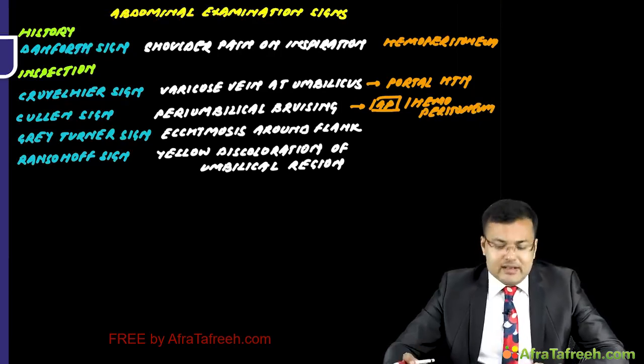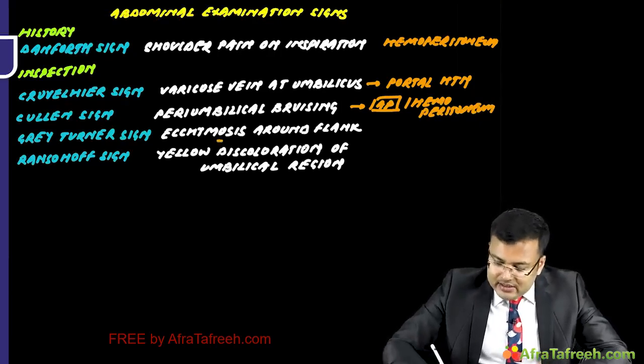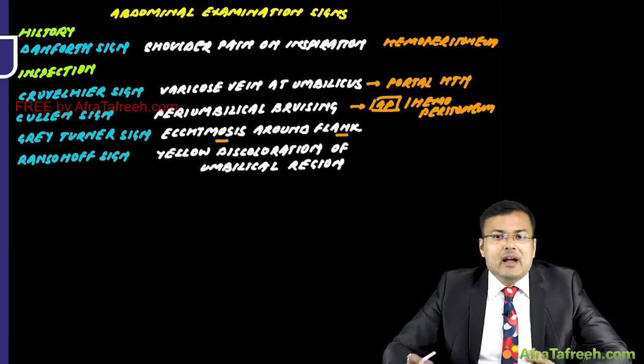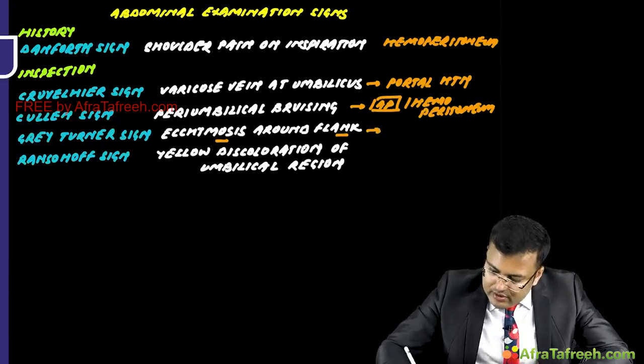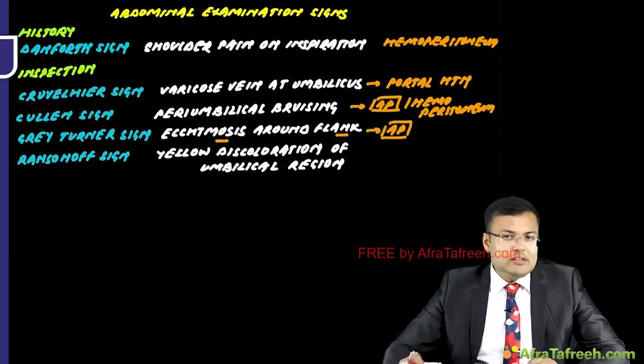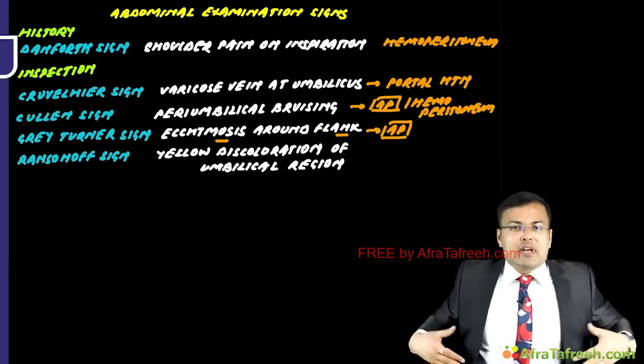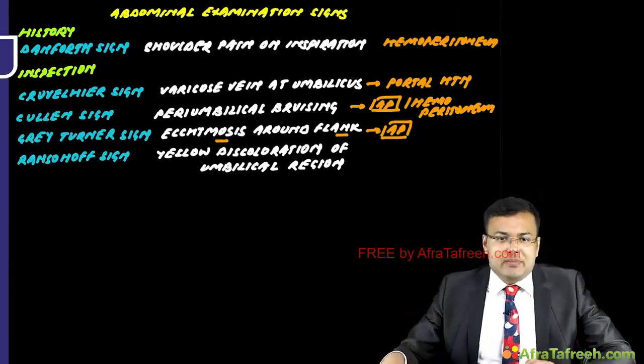After that, there is Grey Turner sign. In Grey Turner sign, there is ecchymosis around the flank. Here also, the situation is the same. It is seen in patients of acute pancreatitis whenever there is retroperitoneal hemorrhage. And what happens? There is bleeding along the fascial planes.